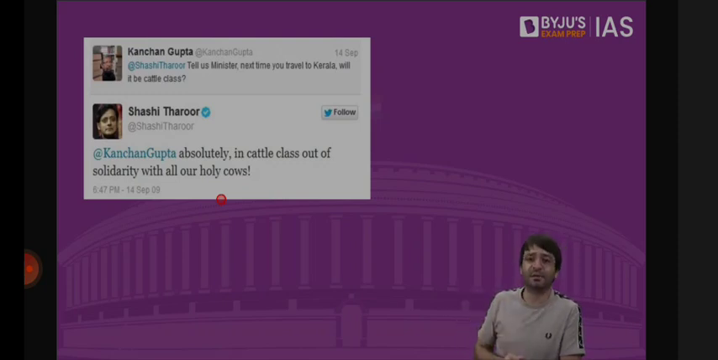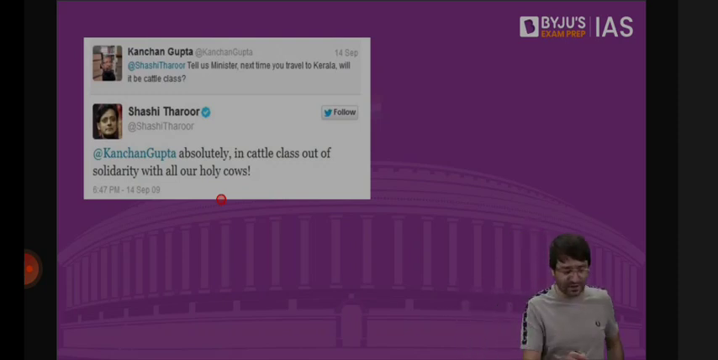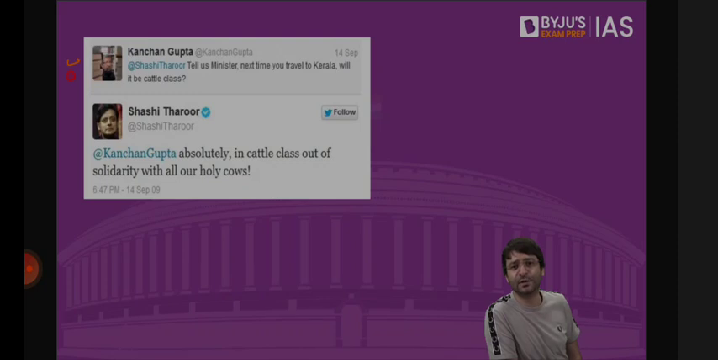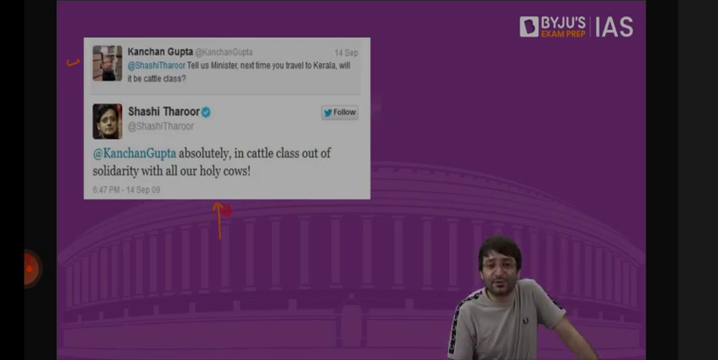One journalist, Kanchan Gupta, tweeted to Shashi Tharoor, who was then the minister, tell us, minister, next time you travel to Kerala, will it be a cattle class? Cattle class was the derogatory term used for economy class. Mr. Shashi Tharoor replied, absolutely, in cattle class, out of solidarity with all the holy cows. Shashi Tharoor had to resign basis this tweet. But that is not our intention to discuss.